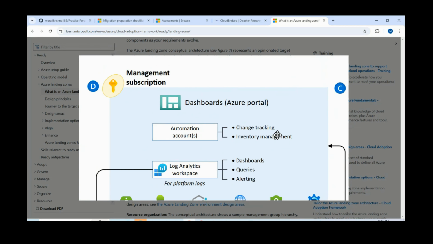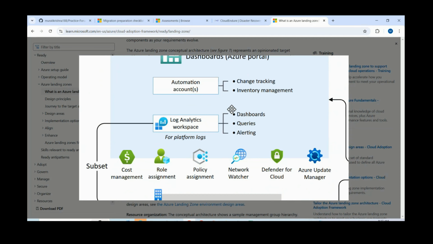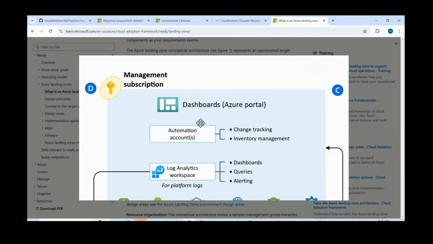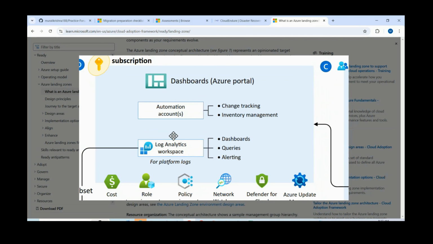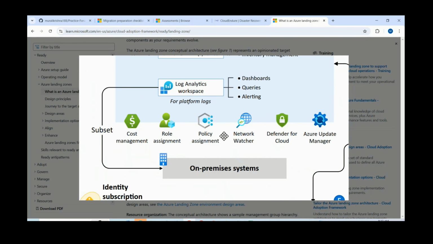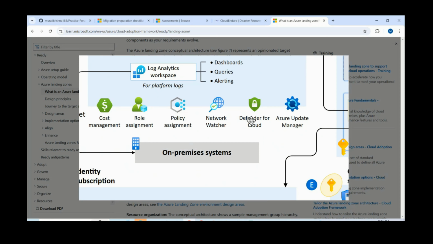If you observe here, the management subscription. Under management subscription, what are all the components that are there? Just observe here. You can observe auditing, logging, also inventory tracking, policies, security. These are all the things you can see here.